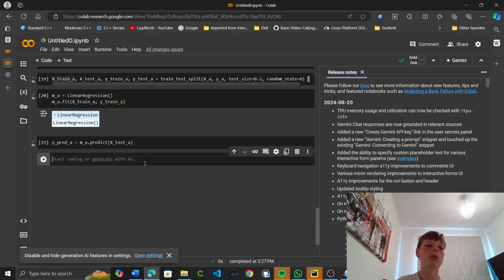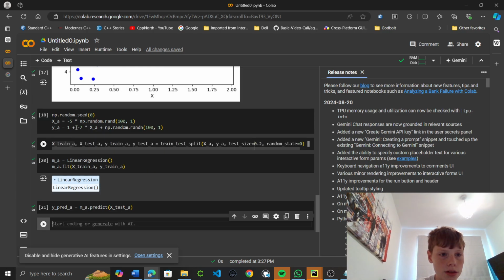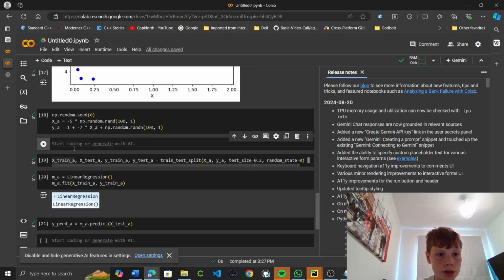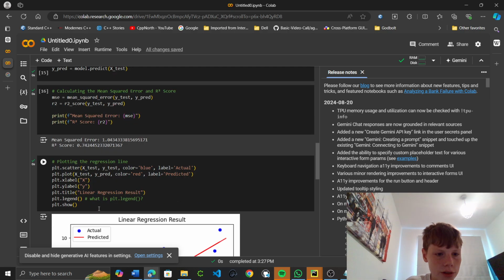So now what we want to do, well, first of all, I want to see this. I suppose I could add some code here. So it was plt.scatter x_a, y_a. Let me just see the syntax. I'll just copy this for now.